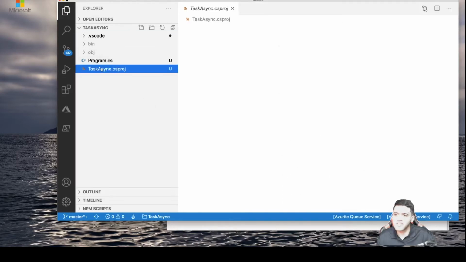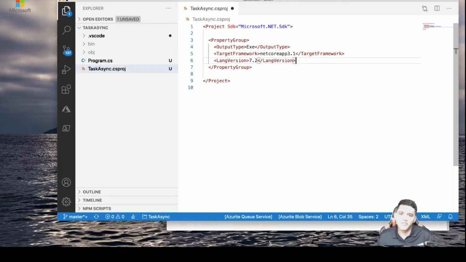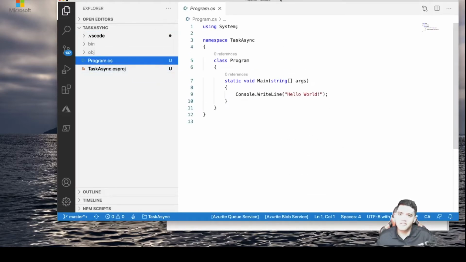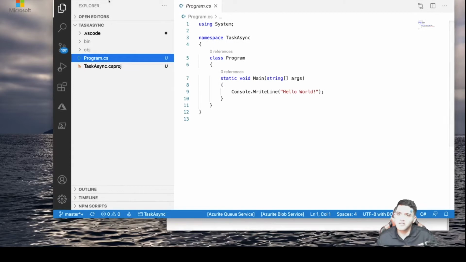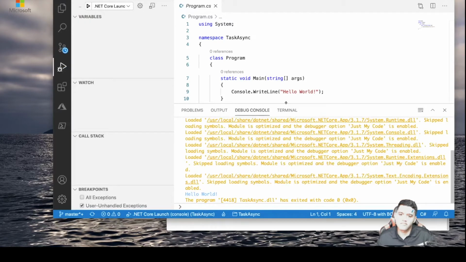And I'm going to open the csproj, and I'm going to add language C# language 7.2 here. As you can see, I'm using .NET Core App 3.1 for the target framework. The output type is an exe here, and then I have the main program. Let's run this and see whether it works or not. It should print hello world, so let's run this. Okay, it has printed hello world. It has correctly run.